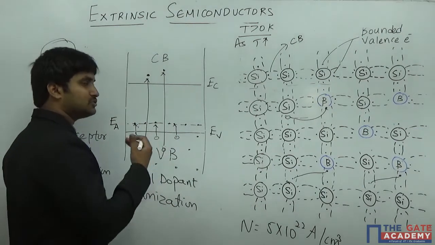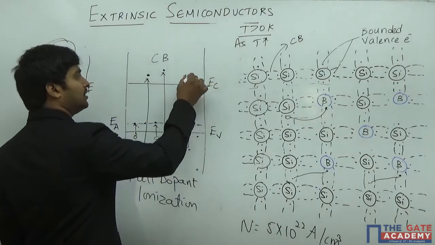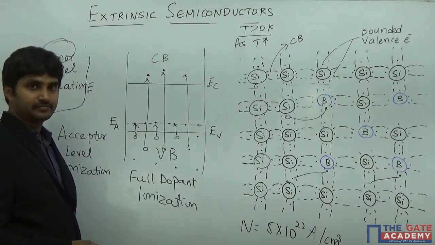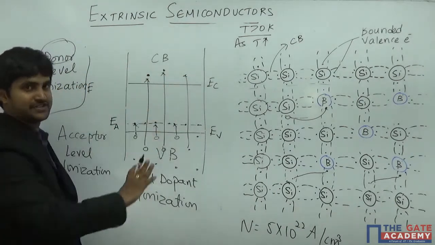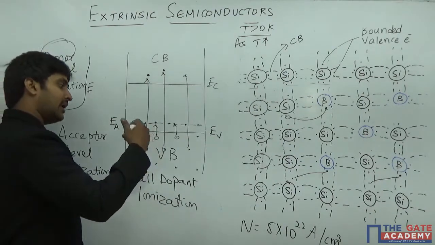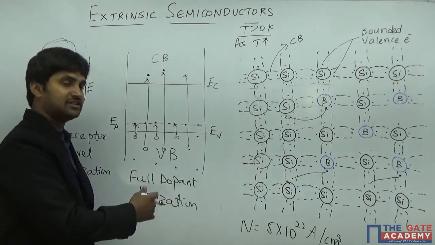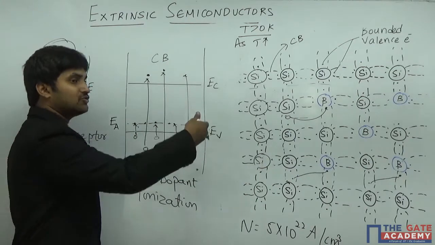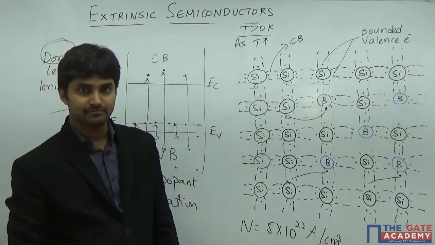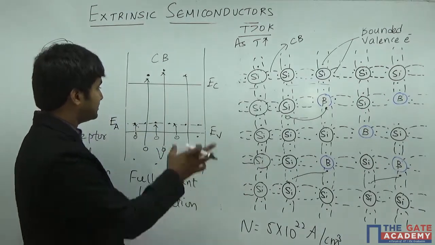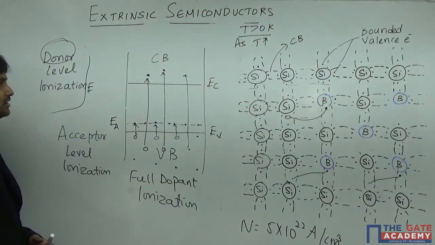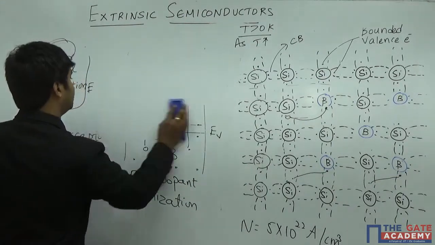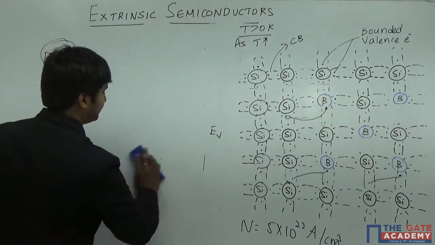After that, if an electron wants to move, it can only move into the conduction band, thereby generating electron-hole pairs. That is possible, but after reaching full dopant ionization, it is not possible to enter the acceptor energy level. Now the same thing can be represented using a strip of a P-type semiconductor.